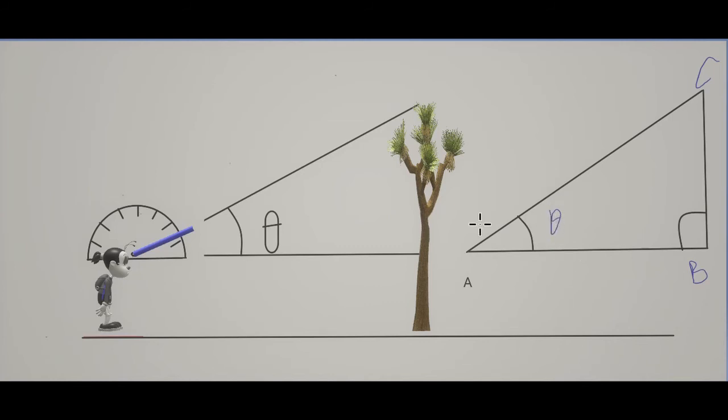And now you already know this angle. What else do you know out of these three sides? You know this distance AB. This can be measured. What is AB?